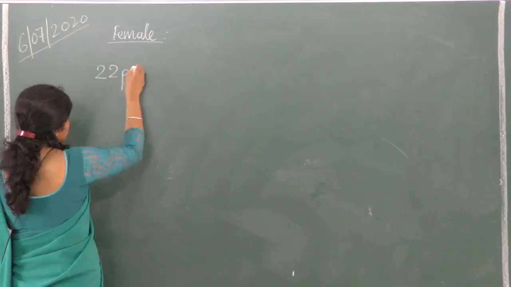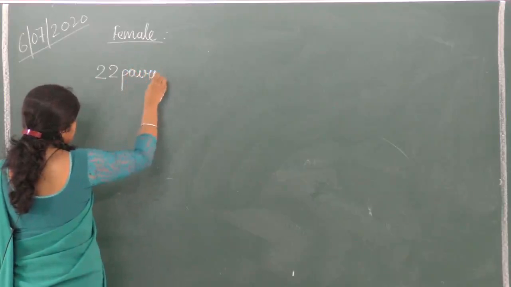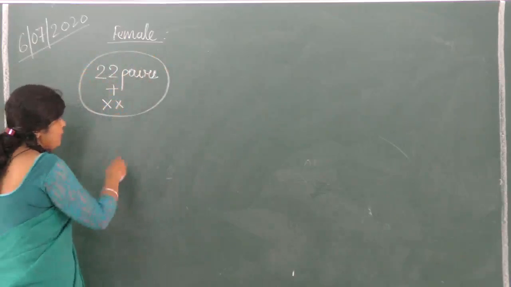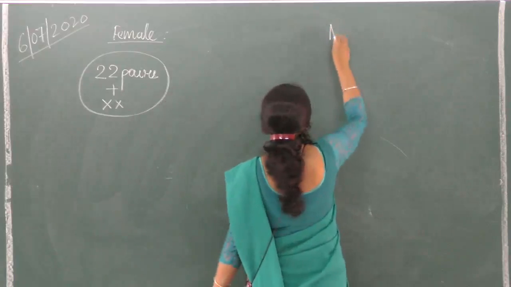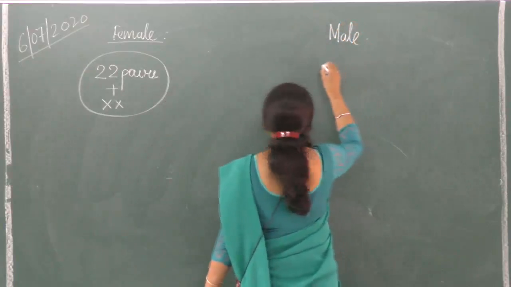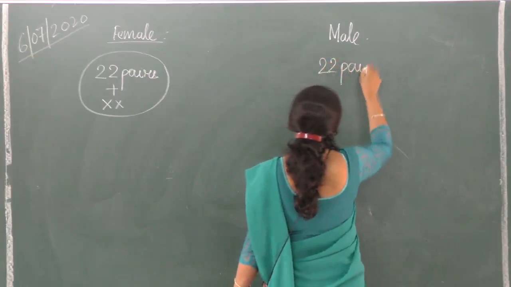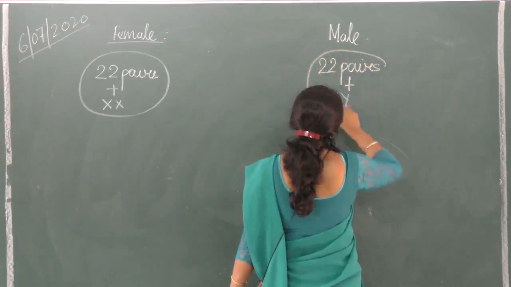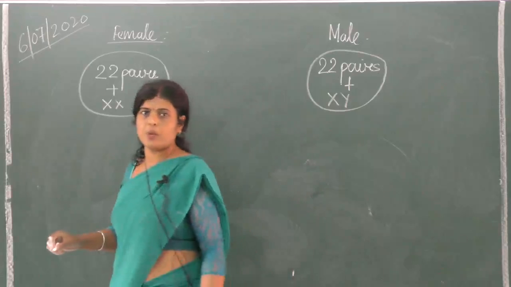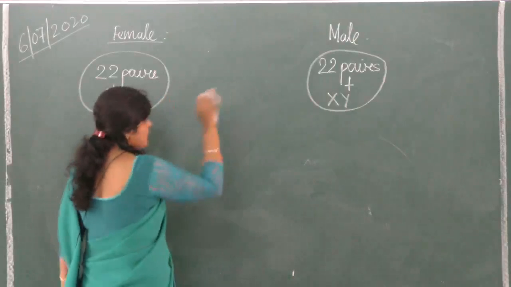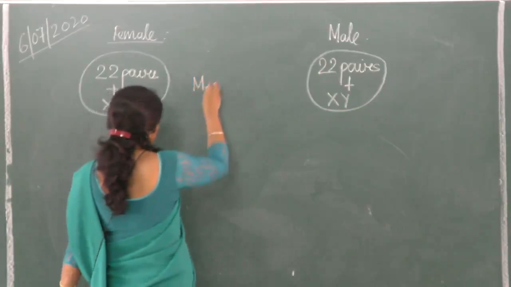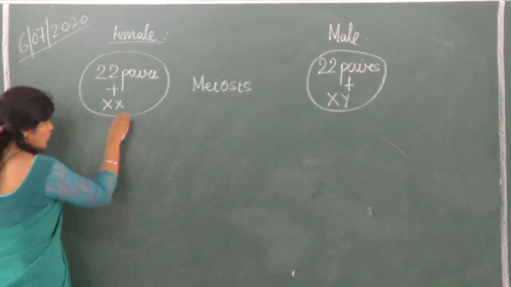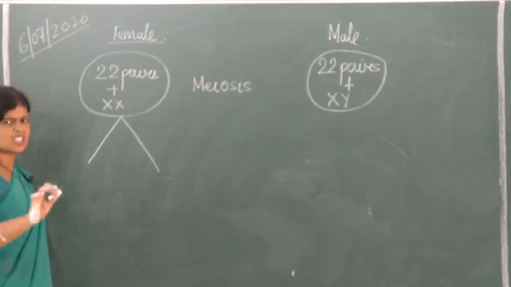A female is 22 pairs plus XX. This is a somatic cell. This is going to divide by meiosis, and a male is 22 pairs plus XY. Is it all right? Okay, so this is a cell which will undergo meiosis to form gametes. Now 4 are formed, but here we are showing just the separation.